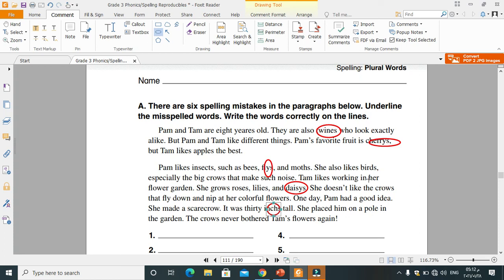Tam likes working in her flower garden. She grows roses, lilies, and daisies. She doesn't like the crows that fly down and nip at her colorful flowers. One day, Pam had a good idea. She made a scarecrow. It was 30 inches tall. She placed him on a pole in the garden. The crows never bothered Tam's flowers again.